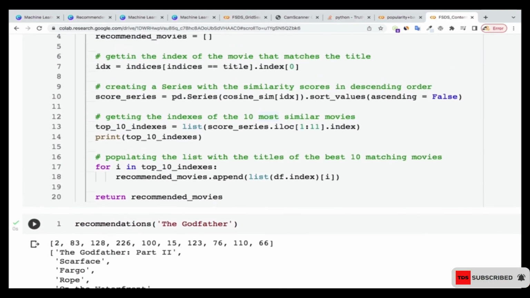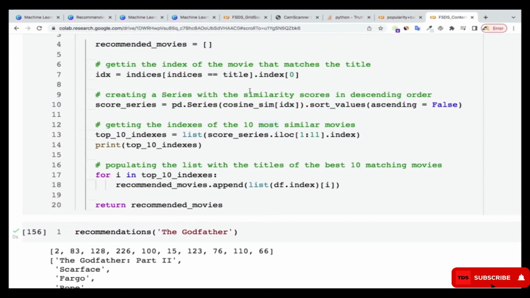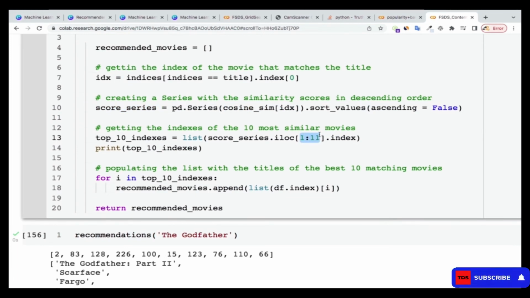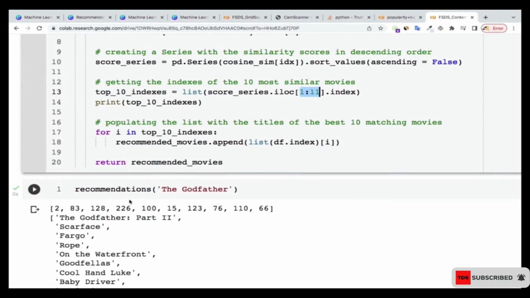Once I get the title and match it with the cosine similarity, I want to print out the top 10 of that. That's what I'm doing over here, the top 10. I get that from score series, which is nothing but what I stored over here, the index that I've matched in the cosine similarity. I select the top 10 in cosine similarity there, and then I print it out.